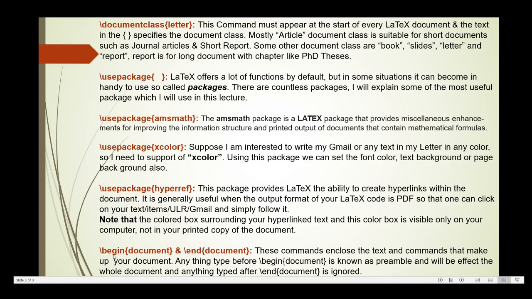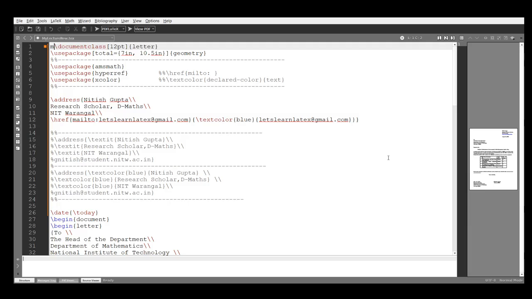Now come here, this \begin{document} and \end{document}. These commands include the text and commands that make up your document. Anything typed before \begin{document} is known as the preamble and will affect the whole document. And anything typed after \end{document} is ignored. Okay, now come here. So this is my TeXMaker software.